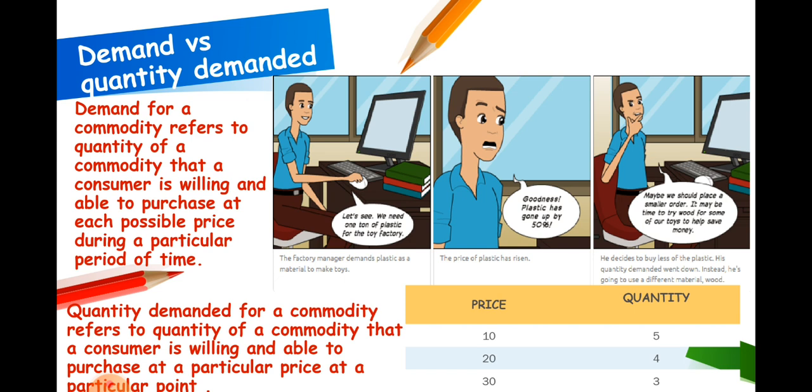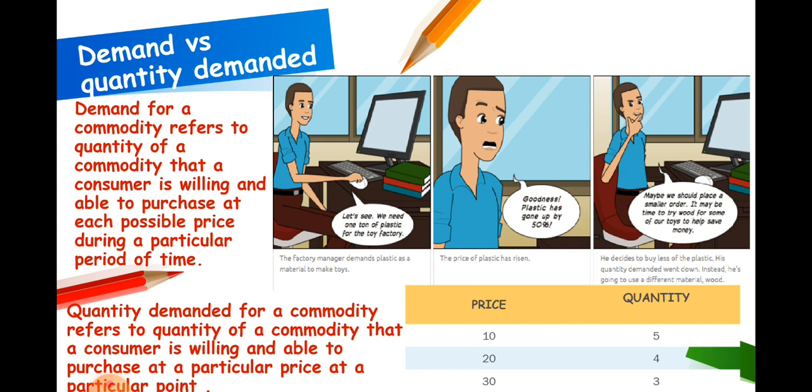So, demand is quantity of a commodity that a consumer is willing and able to purchase at each possible price during a particular period of time, whereas quantity demanded of a commodity refers to quantity that a consumer is willing and able to purchase at a particular price at a particular point of time.